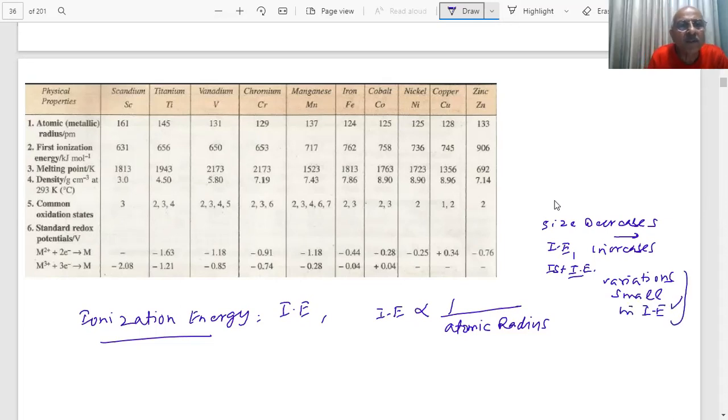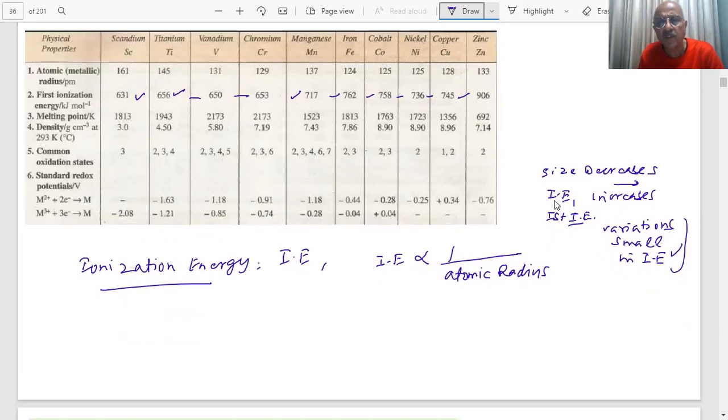The values are given. See, 631, it increased, and here you can see slightly less, almost the same, then increased, then a further increase, almost the same, then a little bit less, 740, then again an increase. There is slight variation in the ionization enthalpy. But what we expect is that ionization enthalpy is inversely proportional to atomic radius, number one.